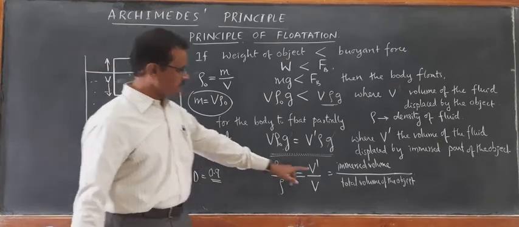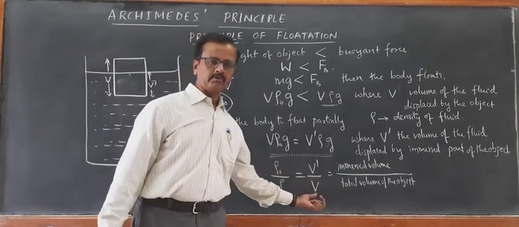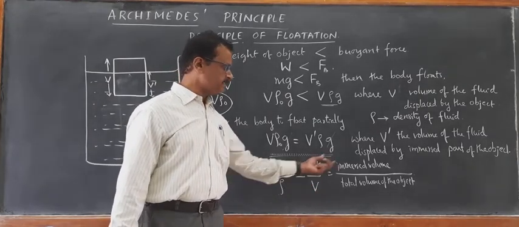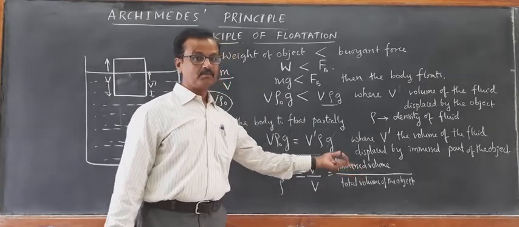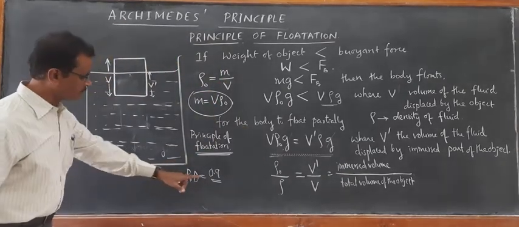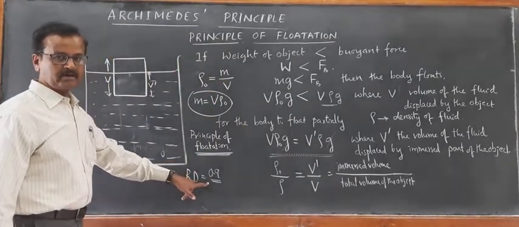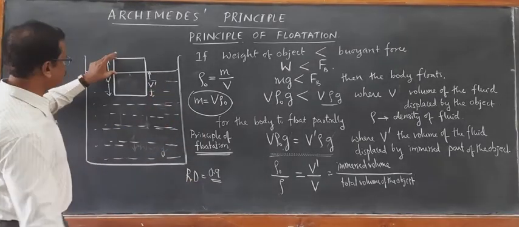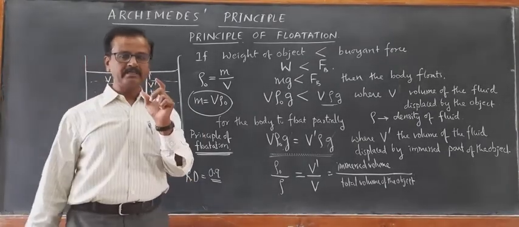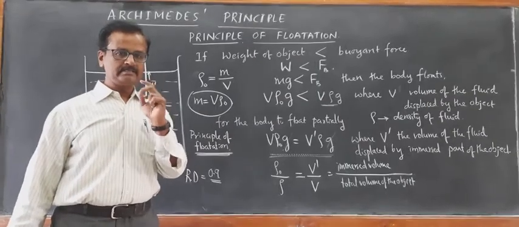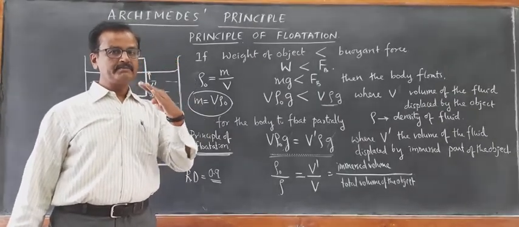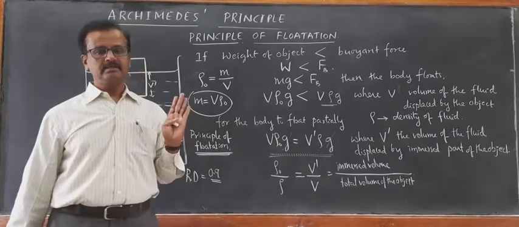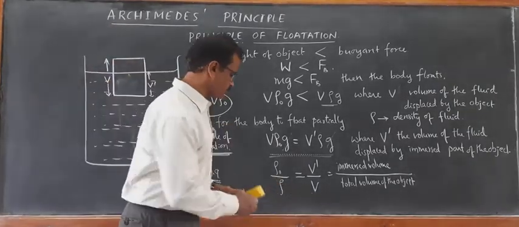what do you conclude from this? Out of the entire volume of the given ice cube, 0.9 part is immersed inside, out of 1. Only 0.1 is seen upwards. So 1/10 part of the ice will be seen upwards. The remaining 9/10 part of the ice is immersed inside the water. This is the meaning of this equation.